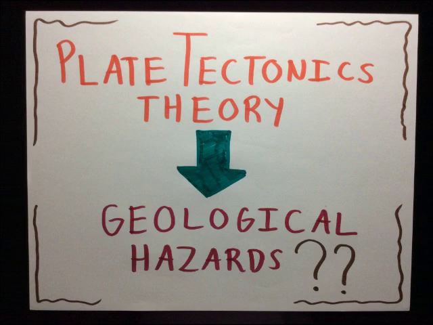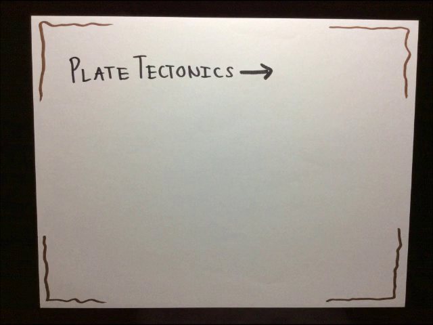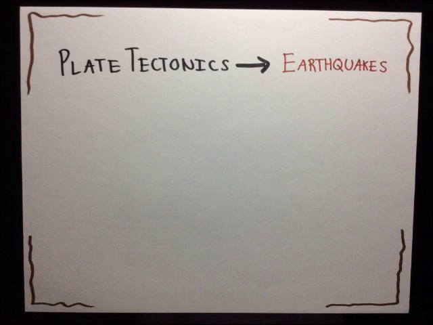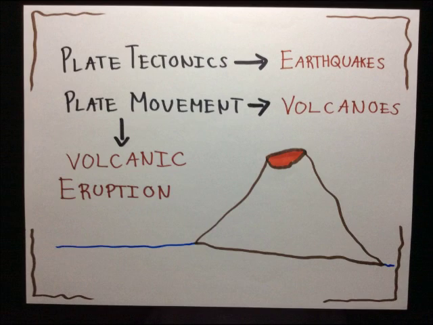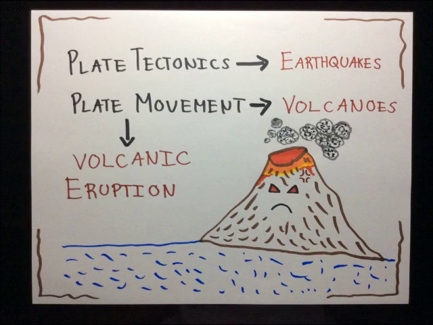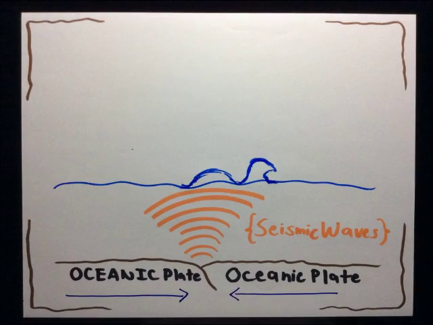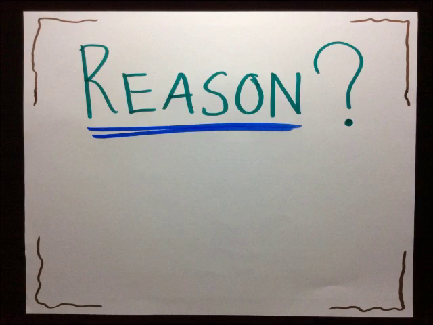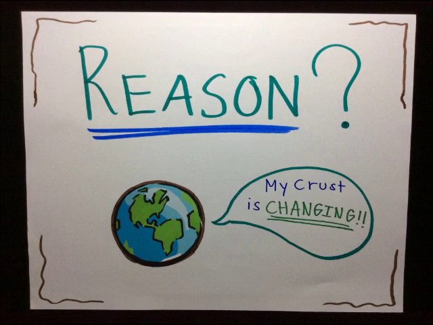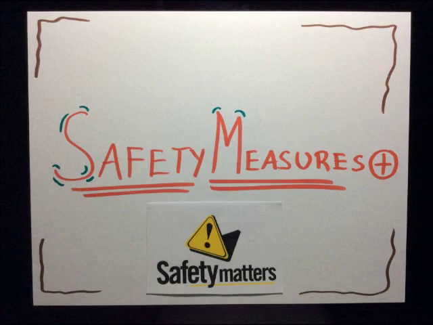Now, how is this theory related to the geological hazards? Plate tectonics are responsible for creating earthquakes due to the plate movement. Volcanic eruptions can also occur as the plates are responsible for creating them and can trigger the volcanoes to erupt anytime. Aside from this, the movement of the oceanic plates can also cause a tsunami. The reason why these types of hazards occur is because of the changing nature of the Earth's crust. Now we go on to the basic safety measures for these hazards.